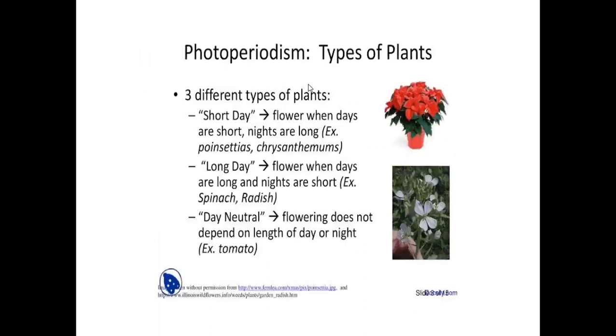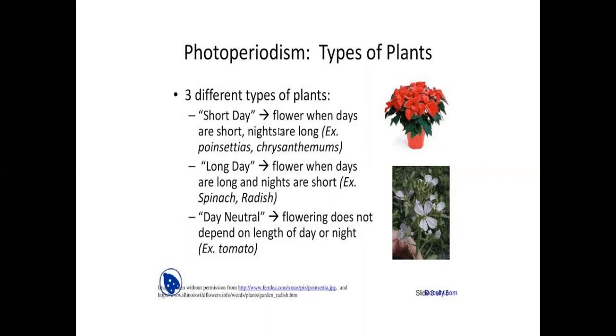Based on photoperiodism, three different types of plants are present. Short day photoperiodism plants flower when days are short and nights are long. Examples are poinsettia and chrysanthemum. In these plants, for the development of flowers, they need a short length of light and a long length of night.